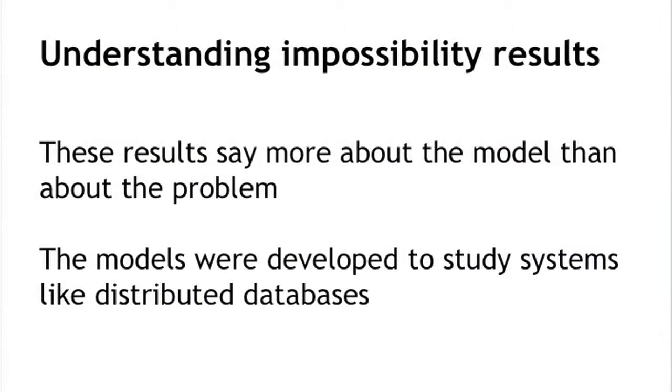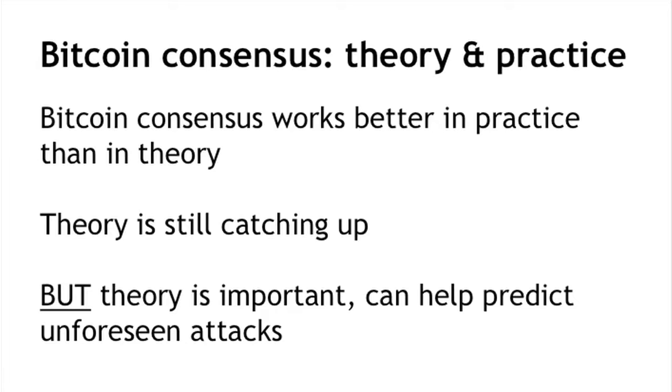But here's the interesting thing. These impossibility results were proved in a different model. They were intended to study distributed databases. And this model doesn't carry over that well to the setting that Bitcoin operates under. So what these results really tell us more about is the model than about the problem, in fact. And what Bitcoin does is that it violates a lot of the assumptions that go into these models, and because of that, consensus in Bitcoin ironically works better in practice than in theory.